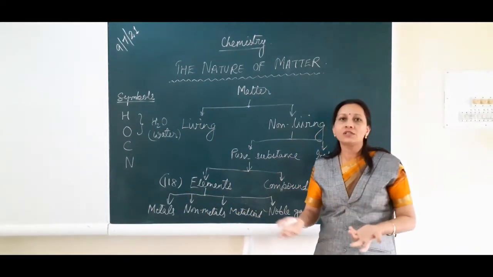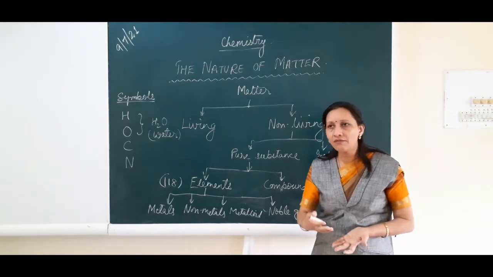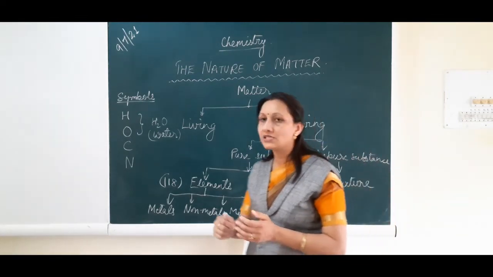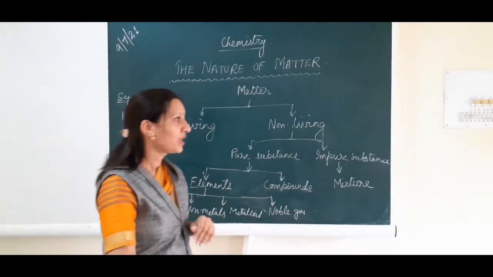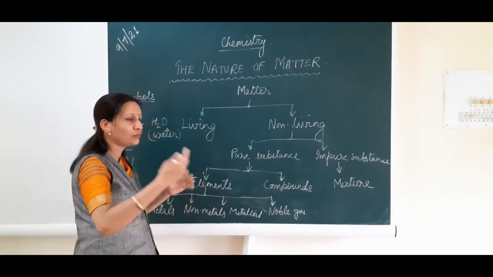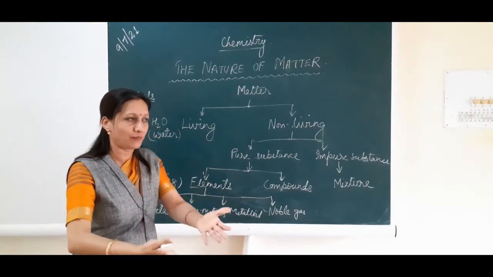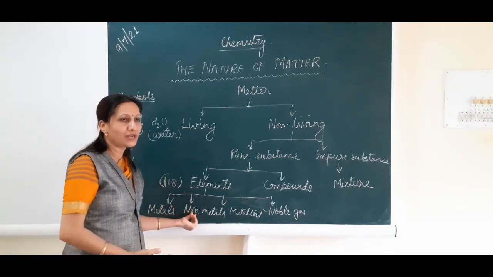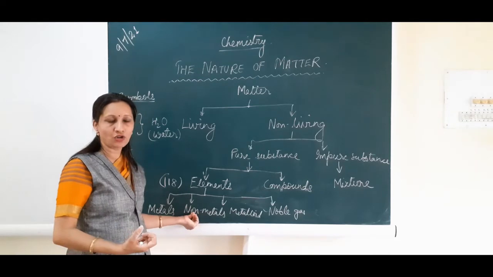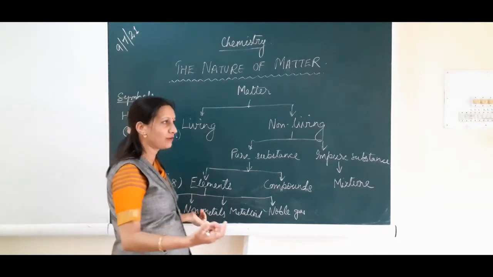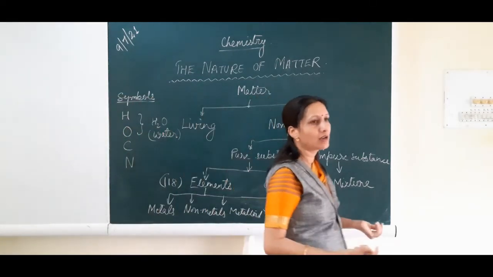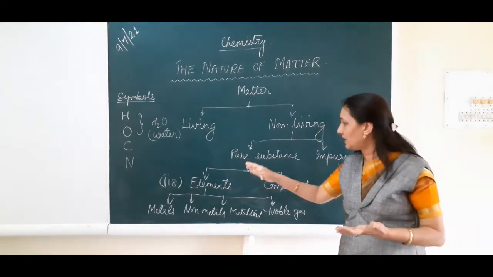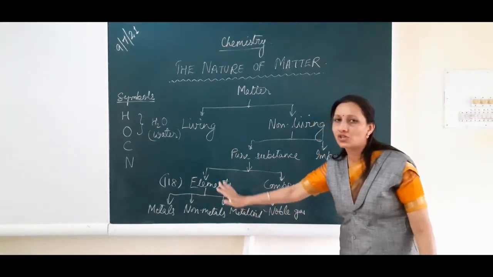What is the meaning of electropositive? Whenever an atom of an element is able to lose an electron, giving its electron to another atom, then we call it electropositive. And non-metals readily accept electrons, so we call them electronegative. Non-metals are electronegative elements.